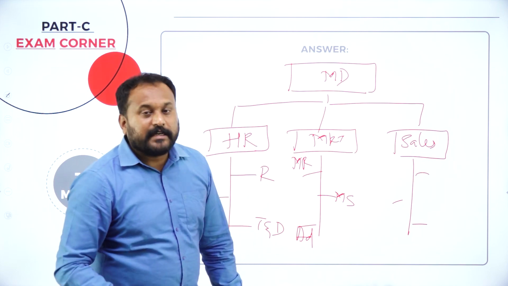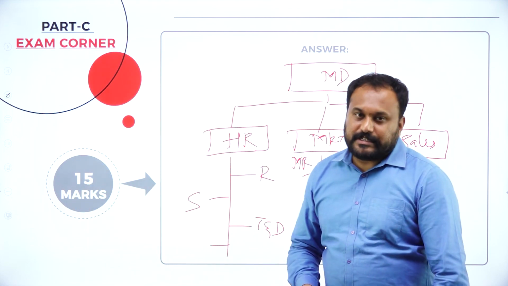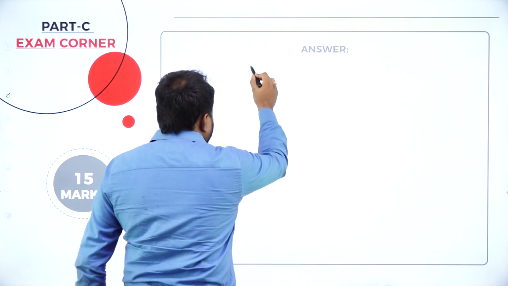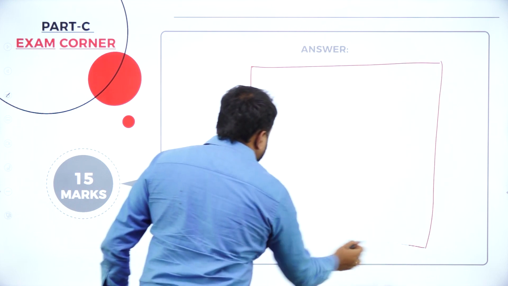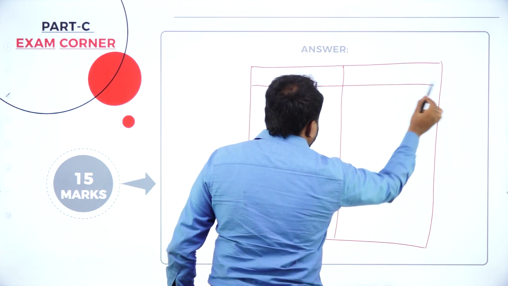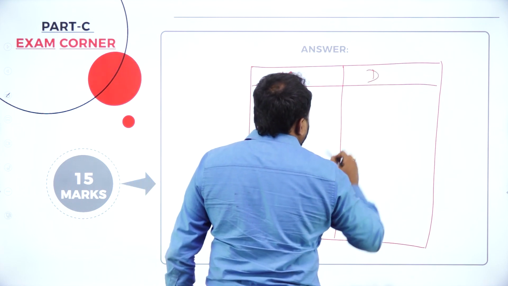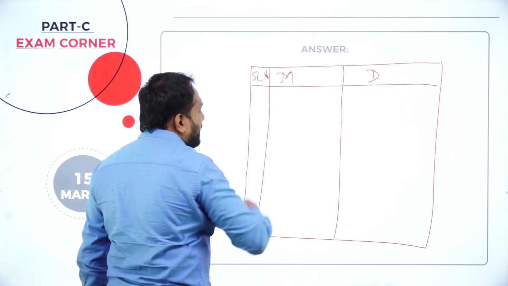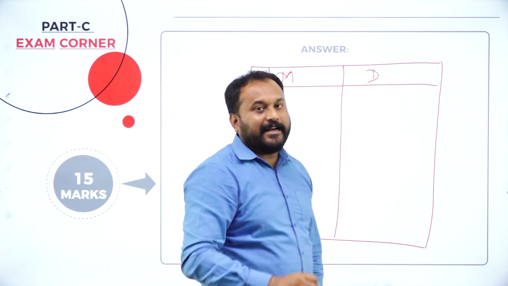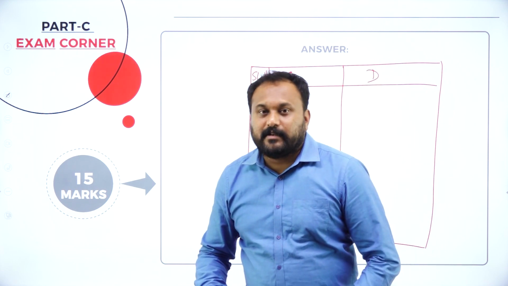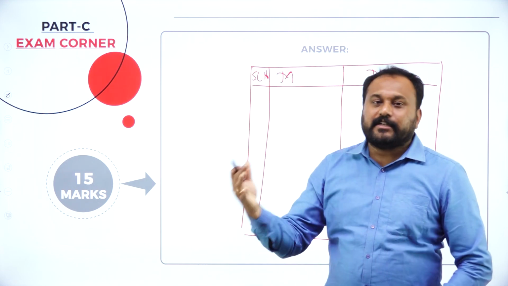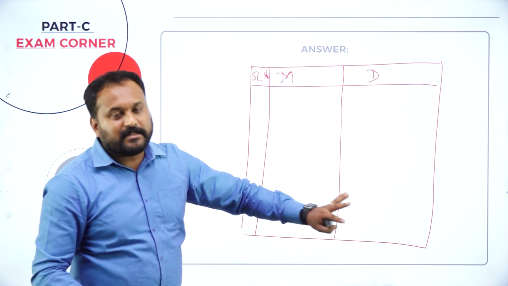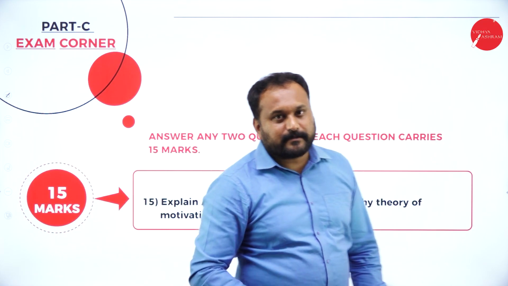You just write it down, and then you write one more chart, because it is a 15 marks question. Whenever you write merits and demerits, please write like this: here you write merits, here demerits, and I want you to have the serial numbers properly and write 10 merits and 10 demerits. That is how you will get 15 on 15. Later, it is up to you to write a conclusion or not, but this question requires only this much. That's enough, and you will get 15 marks.